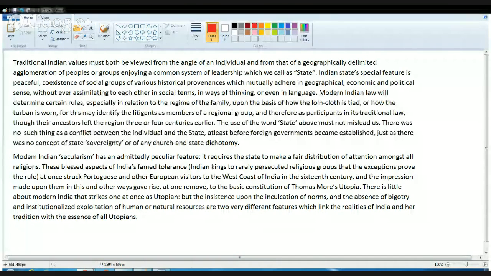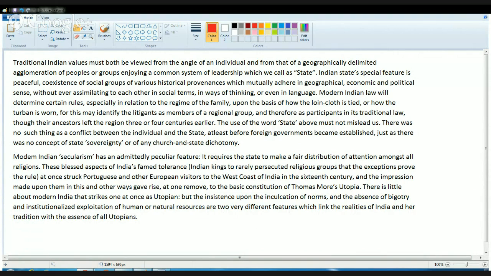So there were 5 questions based on this passage. Now, as we start reading this passage, just an introduction about it. This passage talks about what is a state, what is an Indian definition for a state, what is meant by secularism in the Indian context.